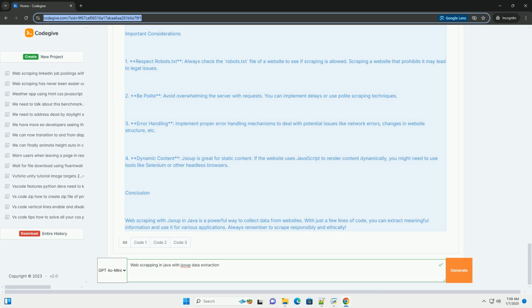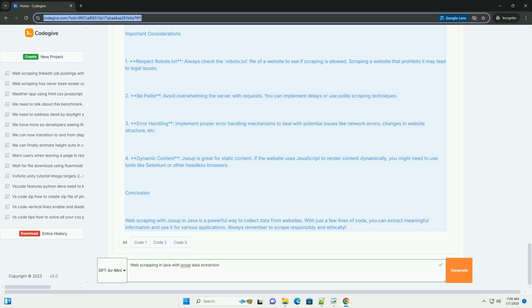1. Create a new Maven project in your IDE. 2. Add the jsoup dependency in the pom.xml file. Step 2. Write the web scraping code. Here's an example of how to scrape data from a website using jsoup. In this example, we'll scrape quotes from an example quotes website.